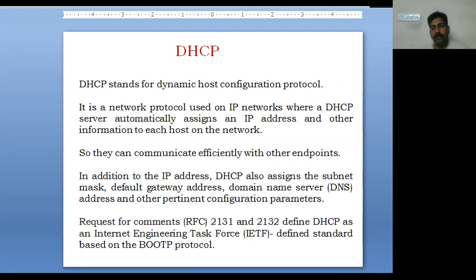Next we have the DHCP protocol, that is Dynamic Host Configuration Protocol. It is a network protocol used on IP networks where the server automatically assigns an IP address and other information to each host on the network, so it can communicate efficiently with other endpoints also. In addition to the IP addresses, DHCP also assigns the subnet mask, the default gateway address, the DNS domain name server, and other pertinent configuration parameters.